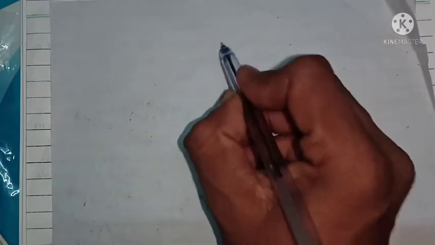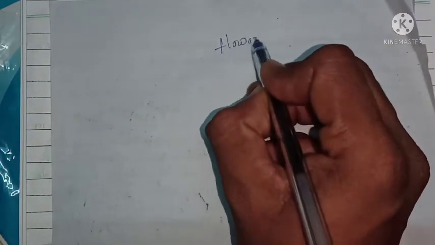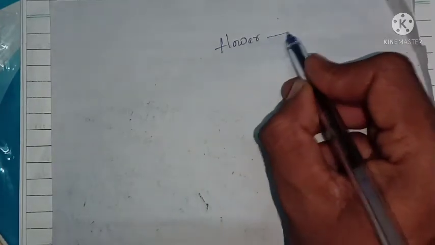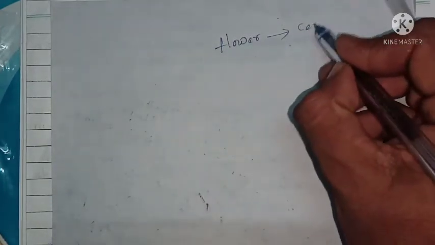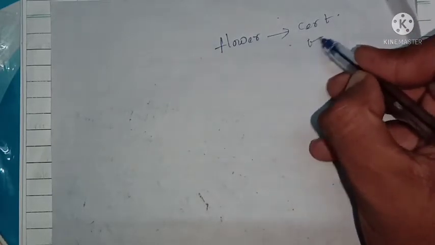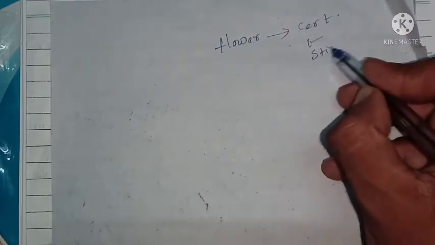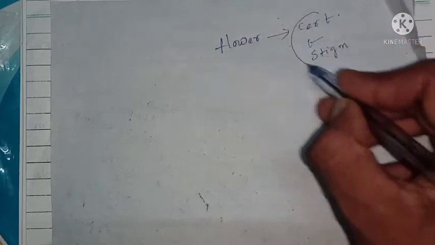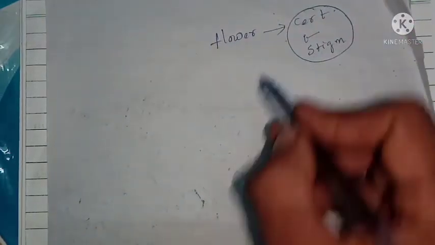For example, we have taken one flower. This flower has a certain number of petals, a certain number of anthers, a certain number of stigma. It means different contents are present in the flower.